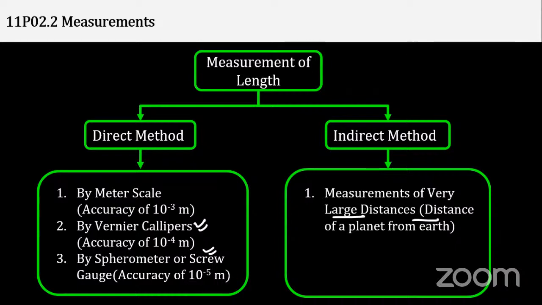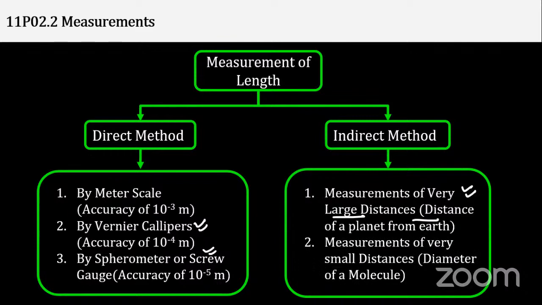Indirect is, suppose you want to measure the distance of the moon from the earth, there are indirect methods which have been implemented. No need to worry about this. This is just for your information, okay?